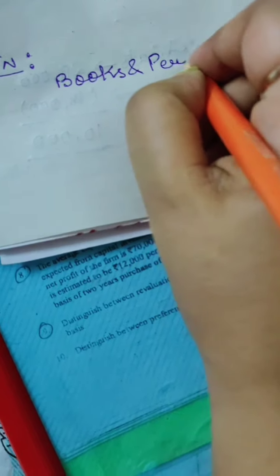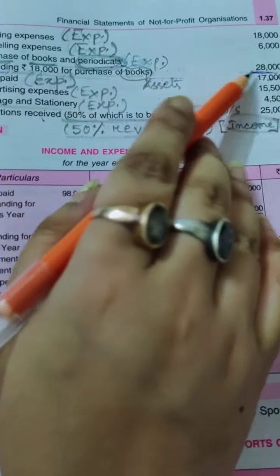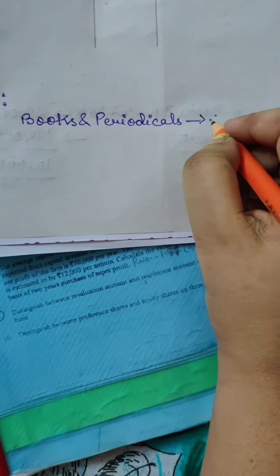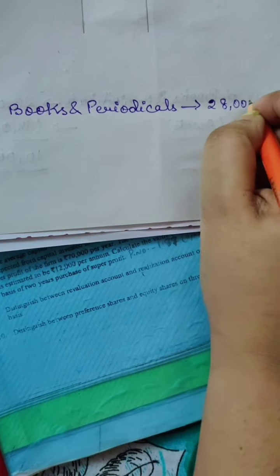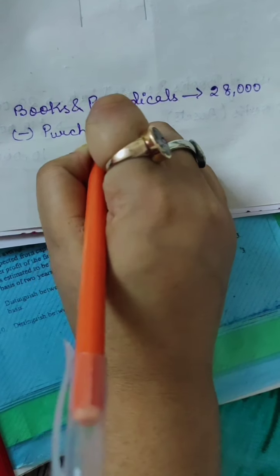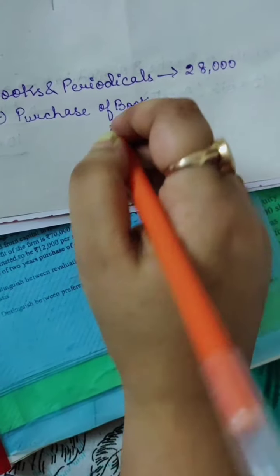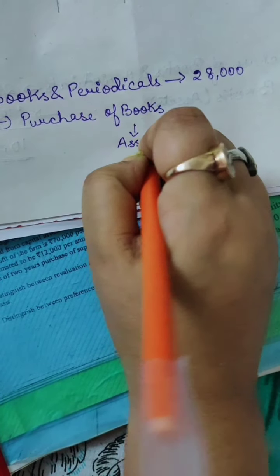I will do a small working note over here. Working note: books and periodicals, the total balance of books and periodicals is 28,000, so we will write here 28,000, but less purchase of books. Why? Because books are assets, right?